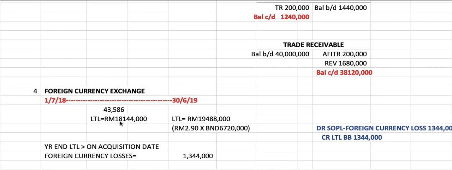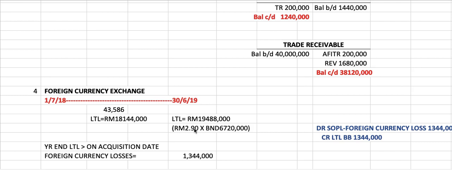If you want to calculate, you can prove that 6.72 times 2.7, you will get 18.144 million. So that is the rate. 2.7 is the rate when the company made the loan. When you close the account, the company needs to check what the closing rate is.